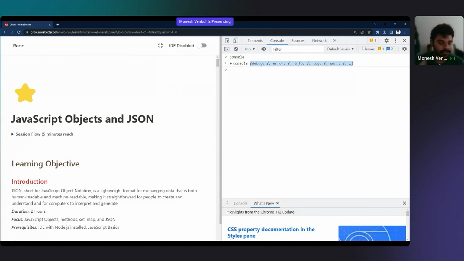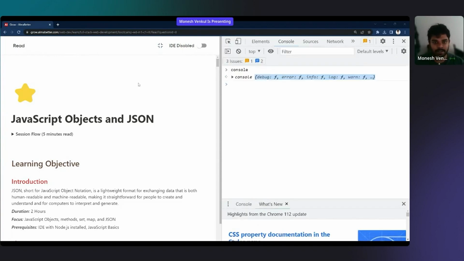Console, can I call console an object or not? I want you to put it in chat. Like, can we call it an object or not? Oh, you want me to zoom the screen? Okay, I've zoomed it.